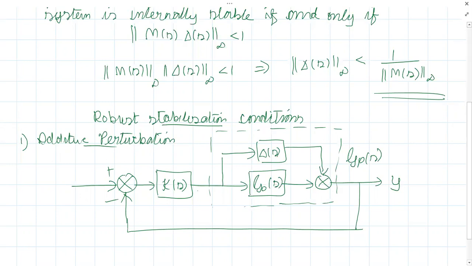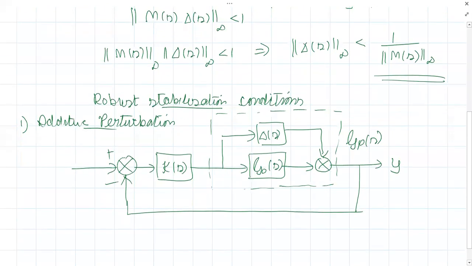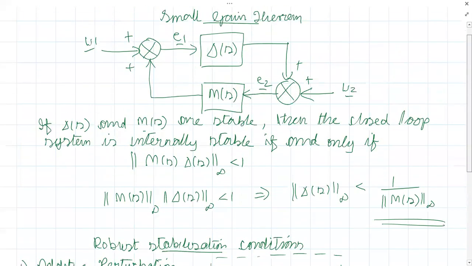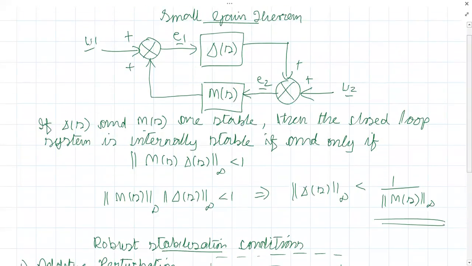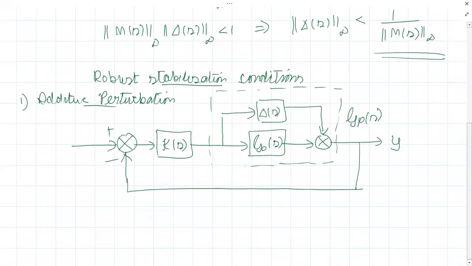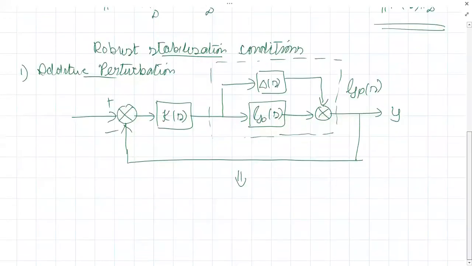Okay. What is K of S? K of S is the controller. G naught of S is the nominal plant. Delta of S is the perturbation associated with the nominal plant. And this is the perturbed plant, GP of S. Okay. So how to do this first? We have to bring in this LFT form, the delta of S, M of S form. We need to first separate out the delta of S block. We have to cut the delta of S block.